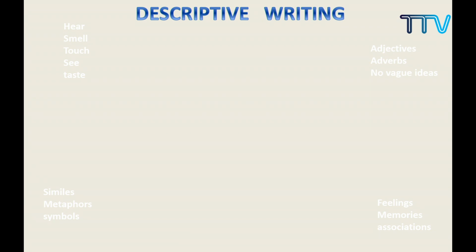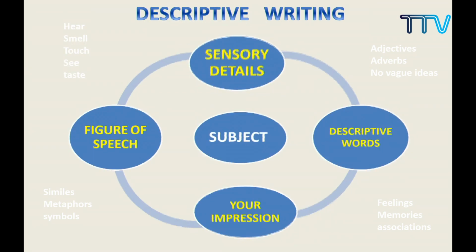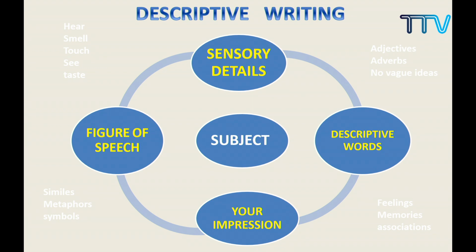Now, descriptive writing. In descriptive writing, what are the things that you have to keep in mind? You have to keep in mind the sensory details: hear, smell, touch, see, all these senses. We have got 5 sense organs. We also have a 6th sense about the feeling. And then we have got the descriptive words. Since we are talking about descriptive writing, obviously you have to describe.